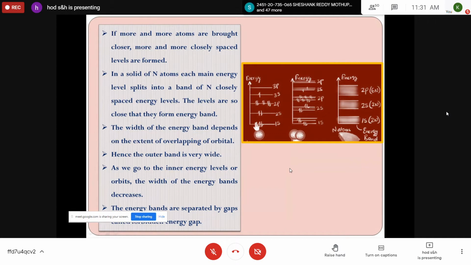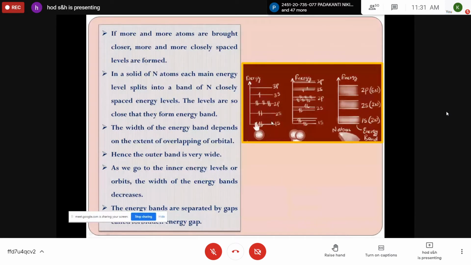As you go to the inner energy levels or orbits, the width of the energy band is very small, because the interaction is not that much possible as the electrons are very closely and strongly attracted towards the nucleus. But as the radius of the atom increases, the nuclear force of attraction is not as strong as for the inner electrons. So if two atoms interact with each other, the energy splitting will be more. As the radius of the atom increases, that means at higher energy levels, the width of the band will be very high.